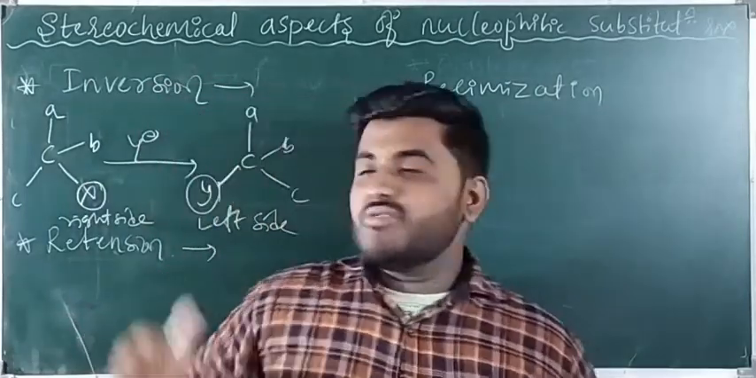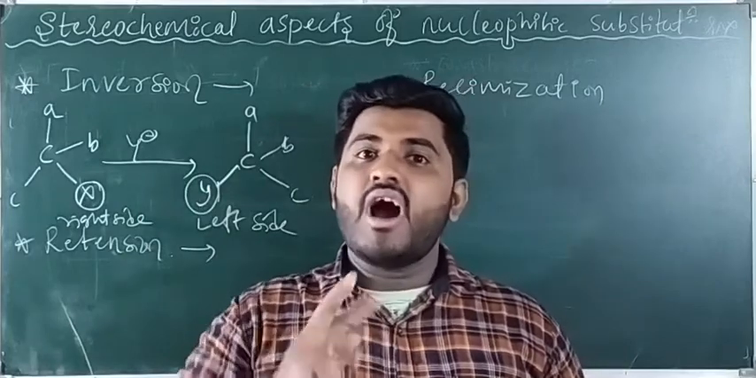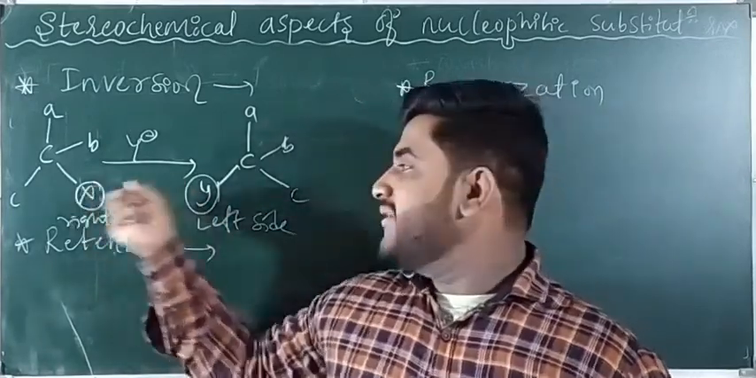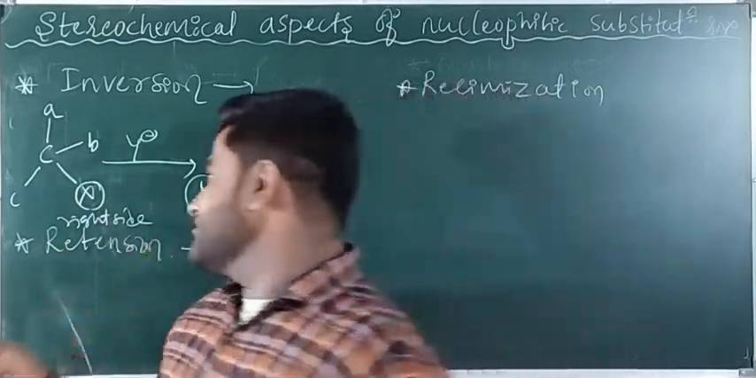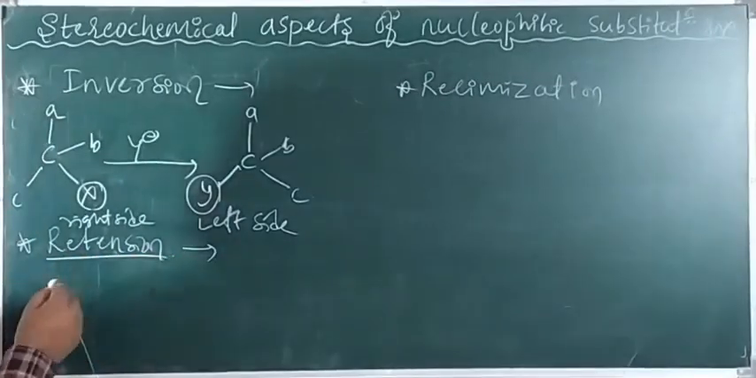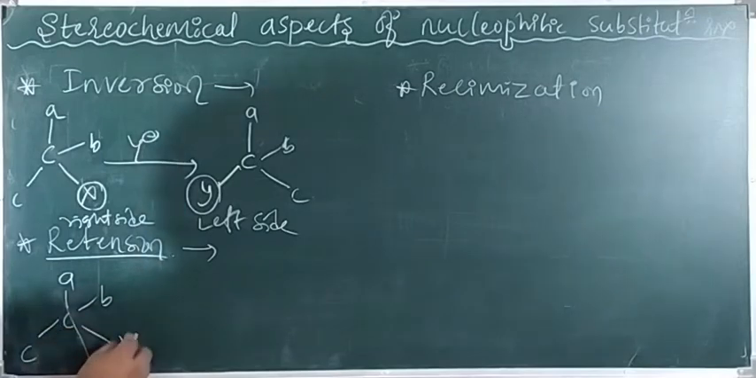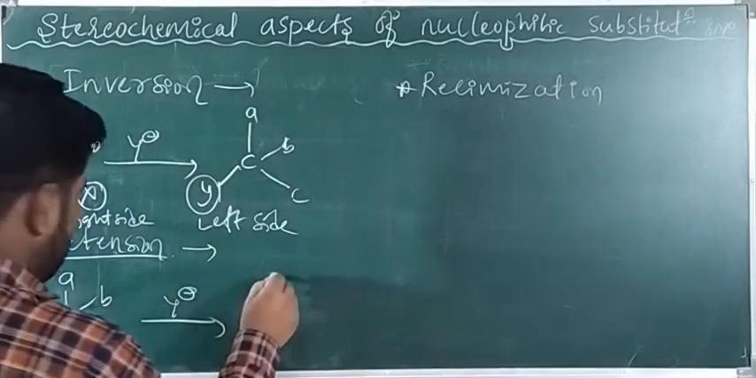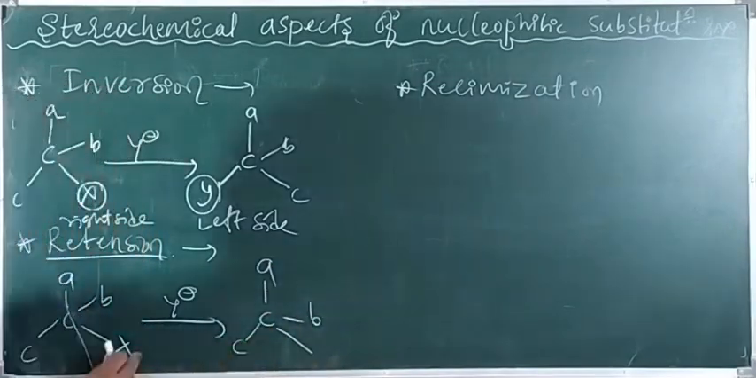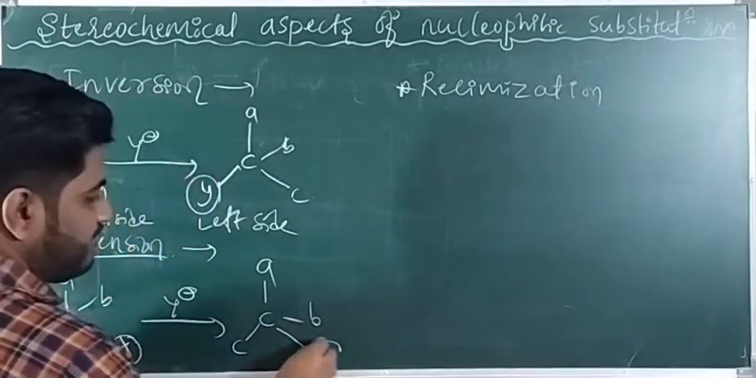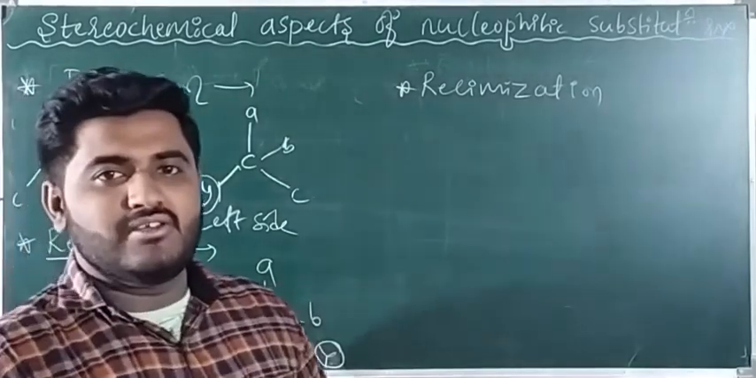That means inversion of configuration is one in which the product and reactant have opposite configuration. Right? When we replace the reactant by some other molecule, that molecule will be inverted, just reversed. What is retention? Retention means as it is. So when you add Y minus to this, whatever you are getting is the same. In place of X, just replace it by Y. X is replaced by Y, and there is no change in the stereochemistry, right?